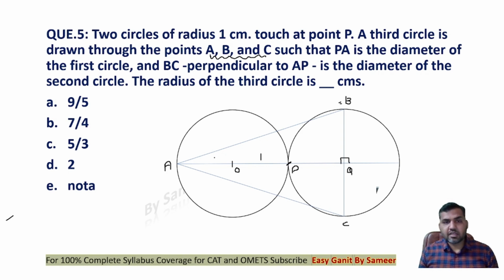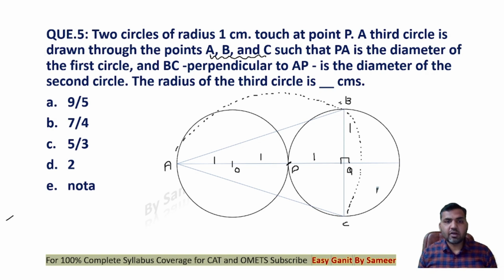This radius is 1, this radius is 1, this is 1, this is 1, right? What we are supposed to find out is the radius of the third circle, which is passing through ABC. You see that the third circle which will be passing through ABC is basically the circumcircle, right? Now if I want to find out the radius of the circumcircle, I can simply apply the formula, right?